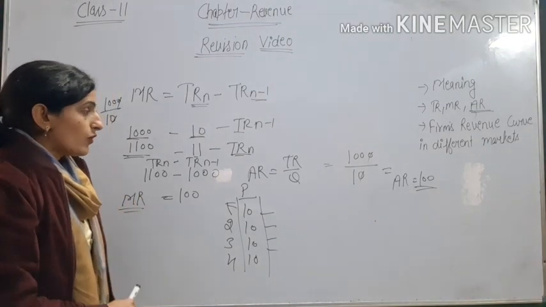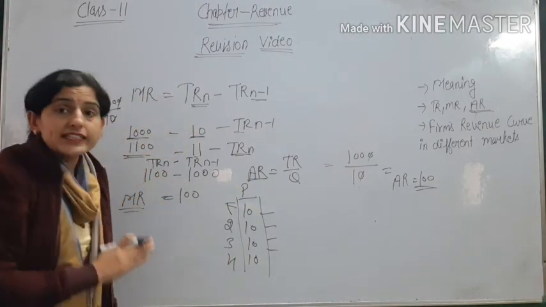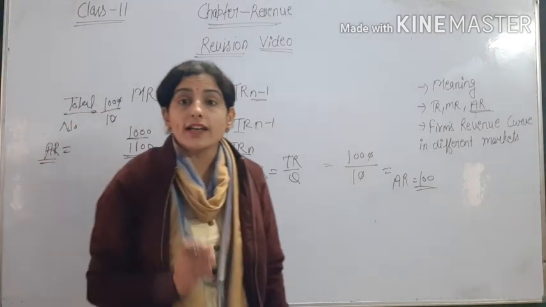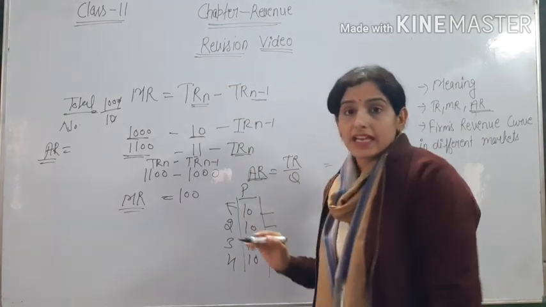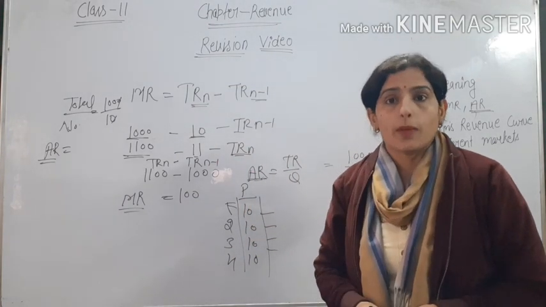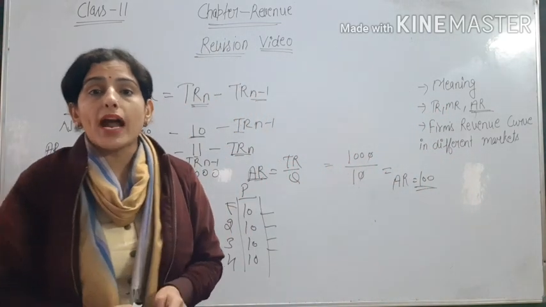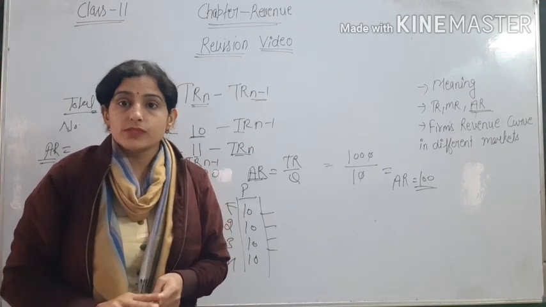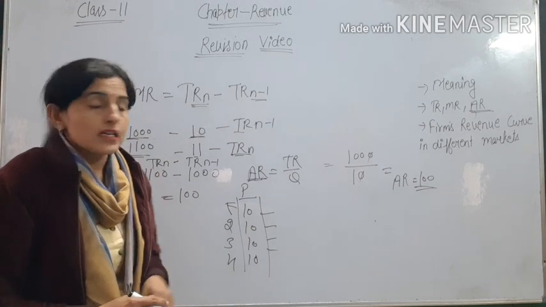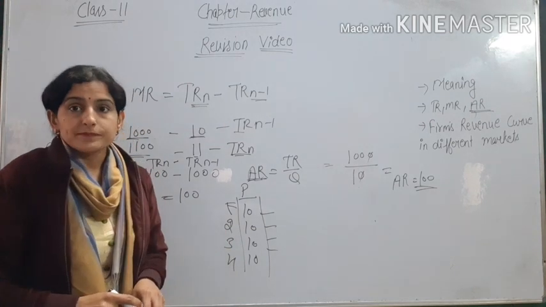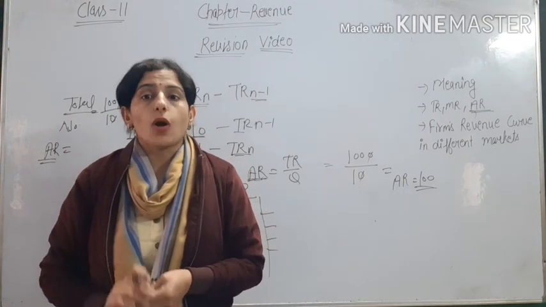So what is the shape of AR? AR tells us the rate at which a commodity is sold in the market. By calculating AR, we come to know the price of the commodity. So AR, average revenue, and price mean the same thing. Average revenue and price are the same because price is constant. But price is constant only in the perfect competition market.